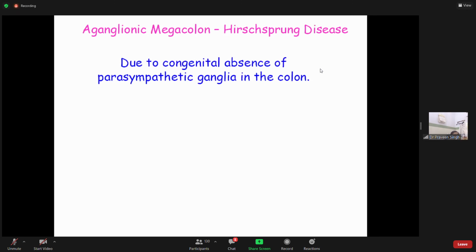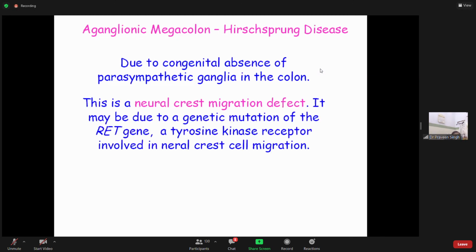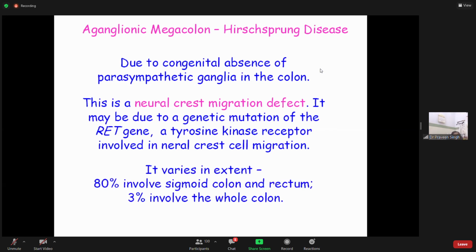Another type of problem which can occur in the colon is Hirschsprung disease. There is a congenital absence of parasympathetic ganglia in the colon. Now you know, for movement of the GIT we require this parasympathetic ganglia. But if there is a congenital absence, then this is a neural crest migration defect, and it varies in extent. 80% involves the sigmoid colon and rectum. 3% involve the whole colon.